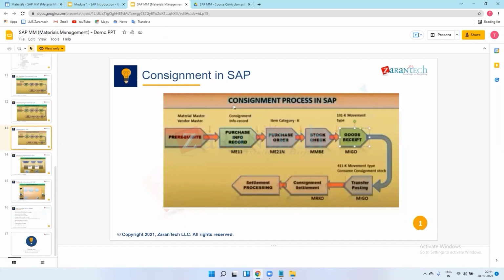So in consignment, what can I say. Okay, so we have one company code.